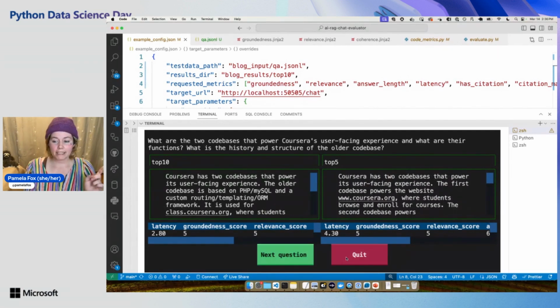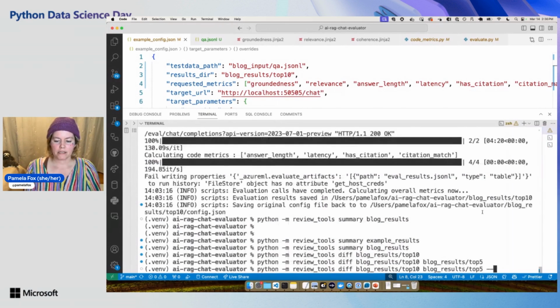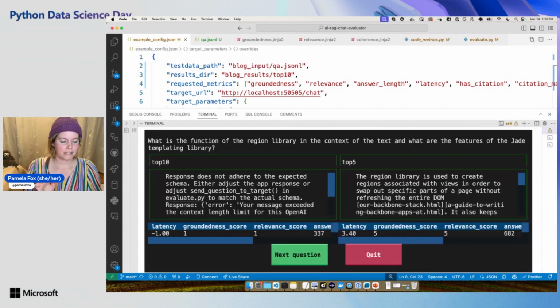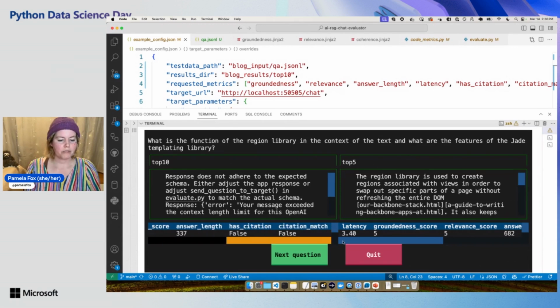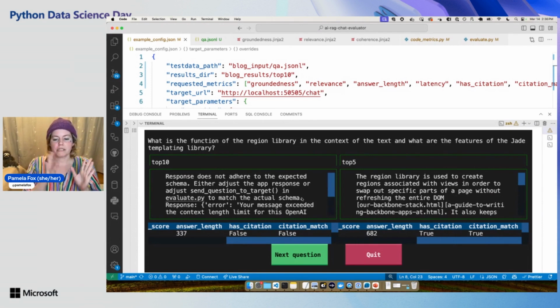And what I added today in preparation for today's talk was the ability to say, between these two runs, only show me the questions where a particular metric changed. Let's see if this is going to work. Yeah. So these are ones where the citation match metric changed, because that's what I find the most interesting. For the ones where some metric changed, let me see those and compare them to get an idea of what is going wrong.